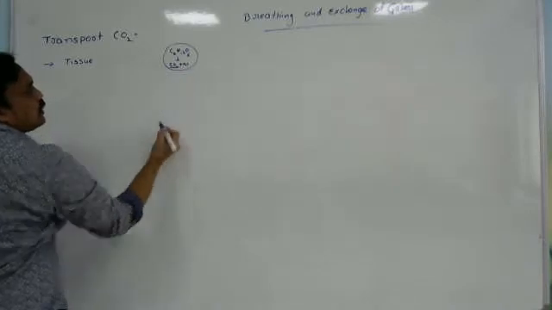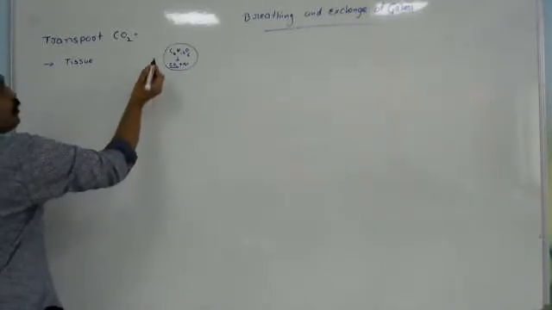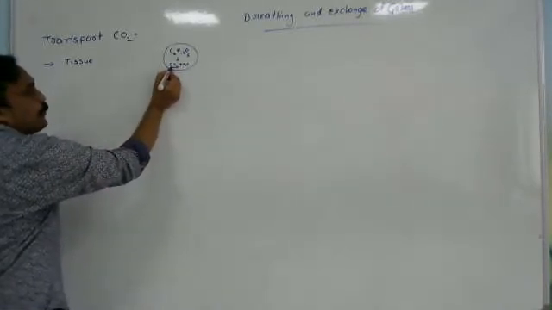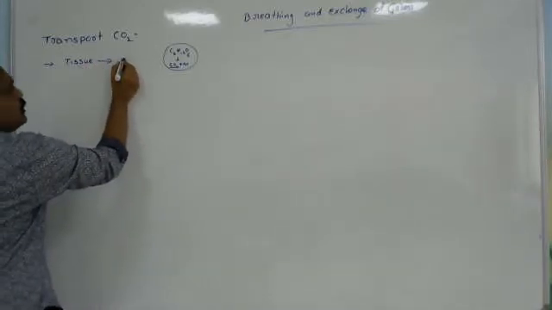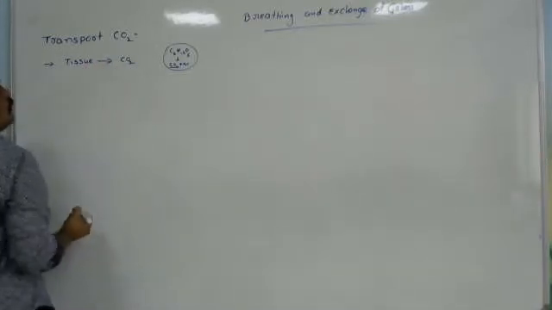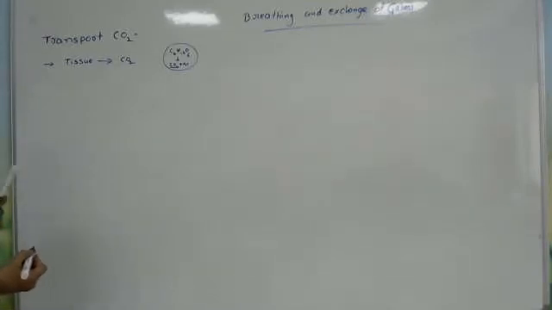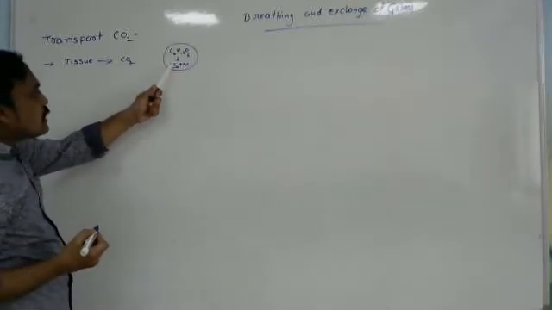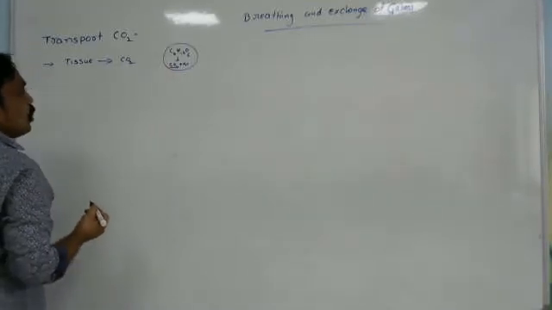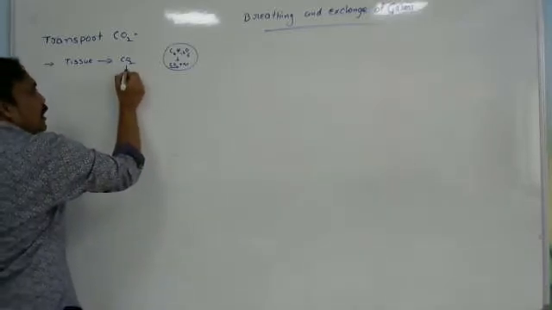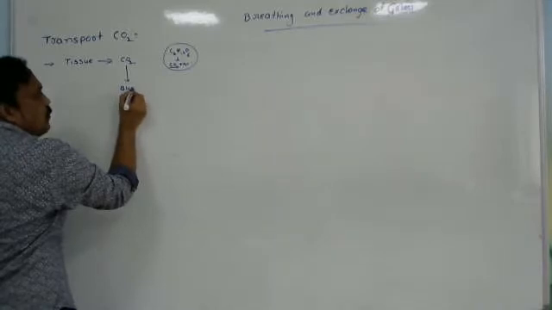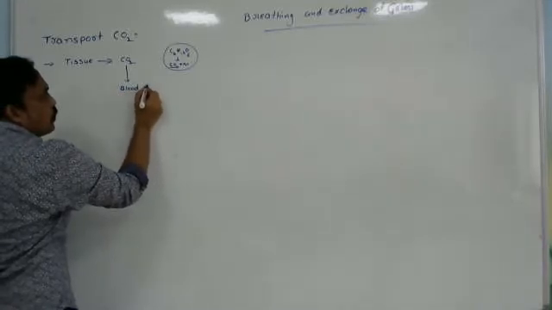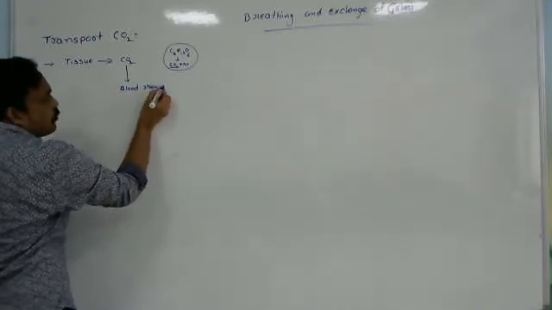So after oxidation of the glucose molecule, carbon dioxide is released. Tissues are releasing carbon dioxide, so the carbon dioxide concentration is increasing in tissues, and the carbon dioxide enters into the bloodstream.